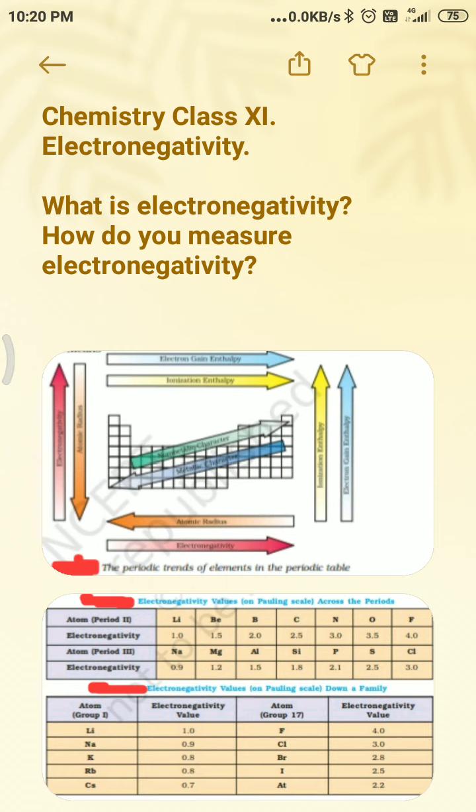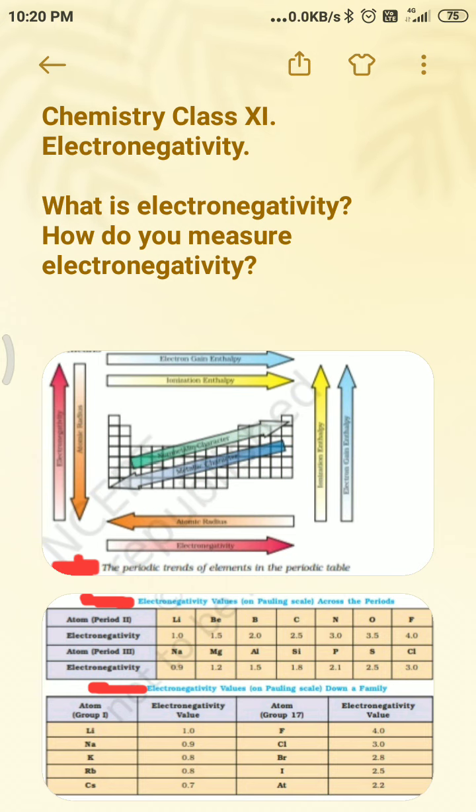Atomic radius increases from right to left, and electronegativity increases from left to right. On the rear side of the periodic table, ionization enthalpy increases from bottom to top, and electron gain enthalpy also increases from bottom to top.